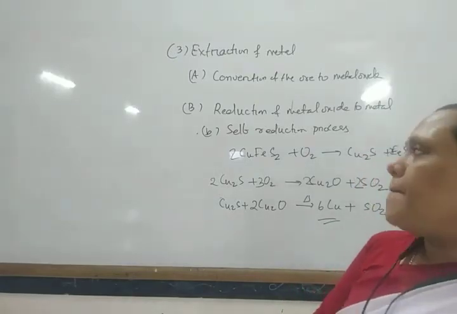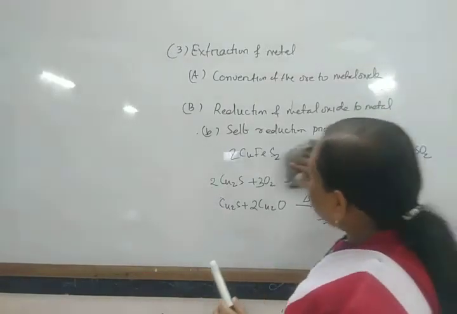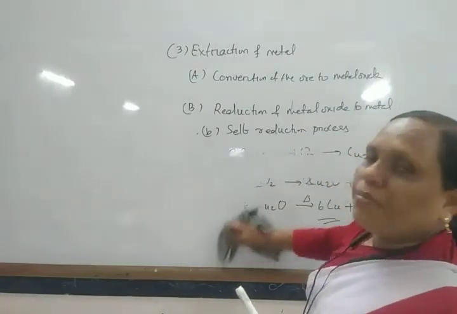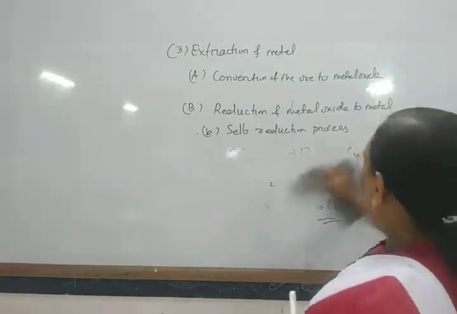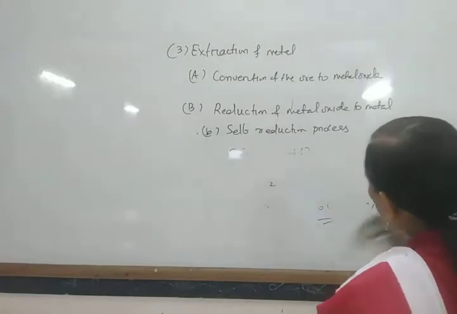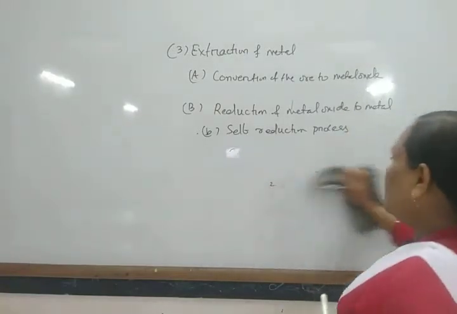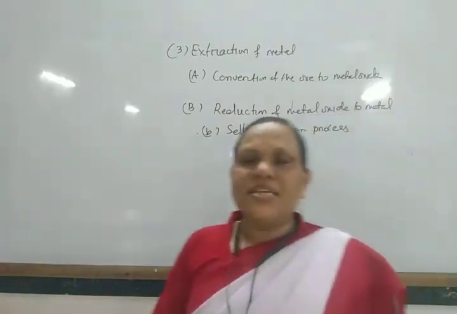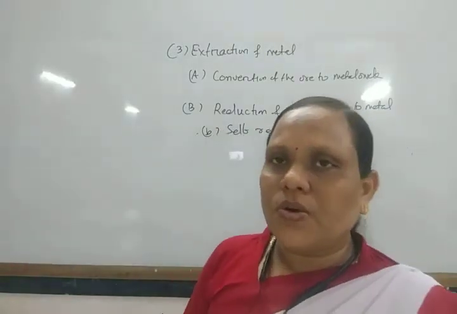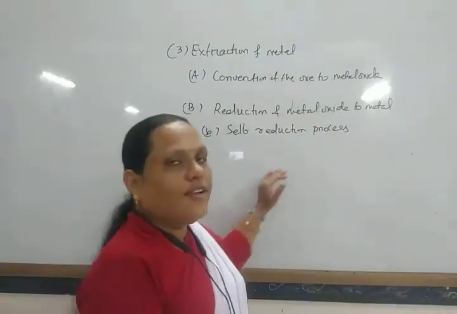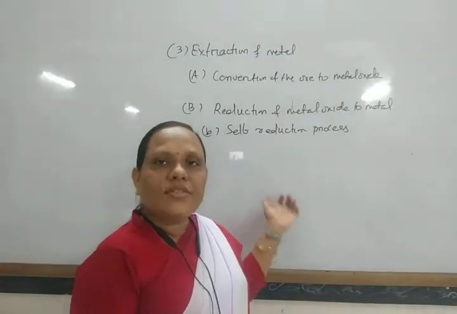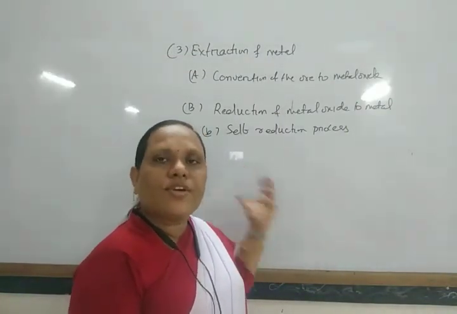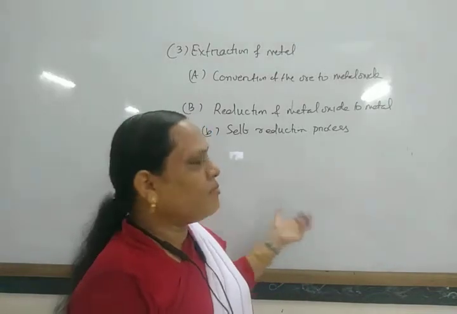Similarly, suppose metal sulfides like zinc sulfide, mercury sulfide or lead sulfide are there. When they undergo roasting, all are not completely converted into oxides. These generally partially form their oxides, and again the sulfides and the oxides combine to form metal.